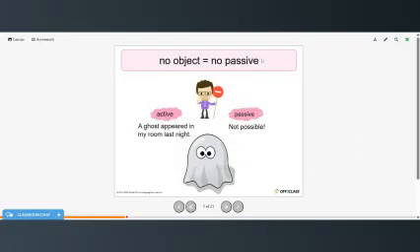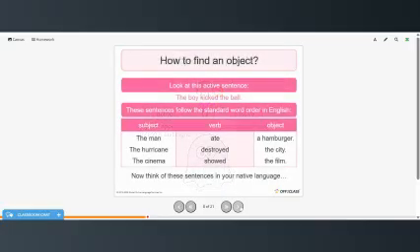No object equals no passive. So a ghost appeared in my room last night. The passive is not possible because there is no object in this sentence. So how do you find the object? So look at this active sentence. The boy kicked the ball.